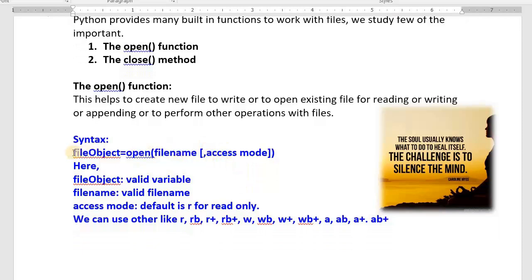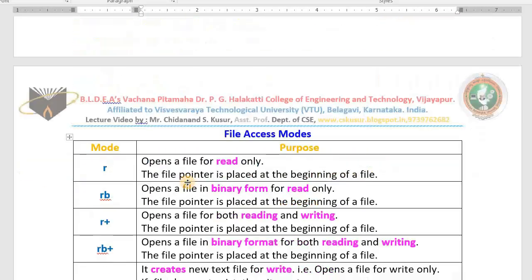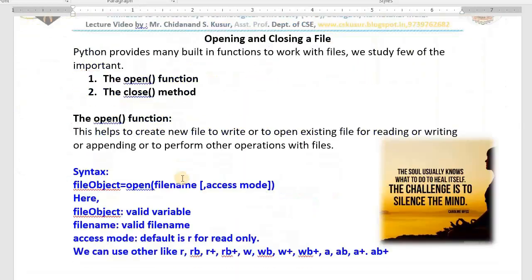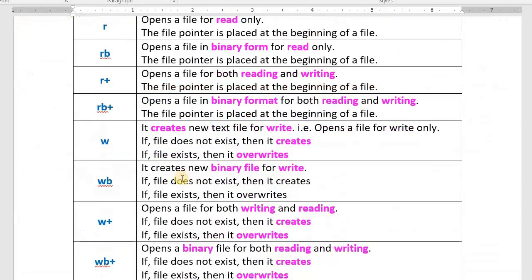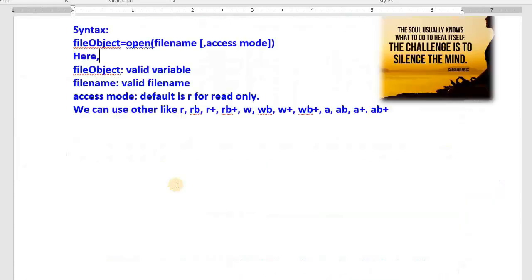File object: what is a file object? File object is the variable name. To work with files we also need one variable. With the help of that variable we read, write or append. File name must be valid; we follow the rules. Access modes: default is r for read only. N number of access modes are there. In the next video I teach you all these modes that Python supports, r, rb and everything.